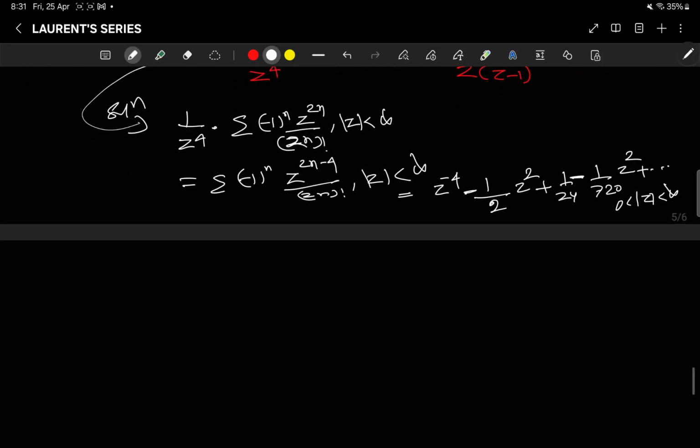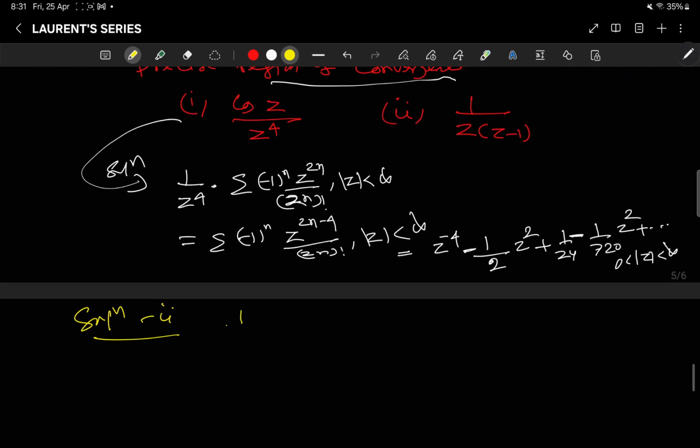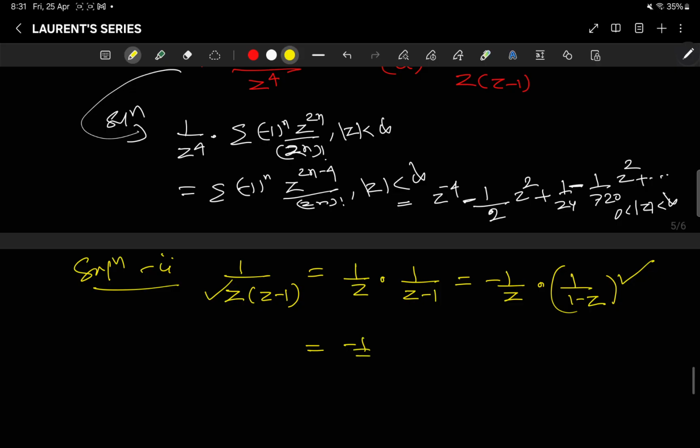Now if you come to solution 2, it is 1 by z into (z minus 1). We need it in the power of z only. So this is 1 by z into 1 by z minus 1. So this is minus 1 by z into 1 by 1 minus z. So just we split it here. That is equal to minus 1 by z into summation of z to the power n, with mod z less than 1.